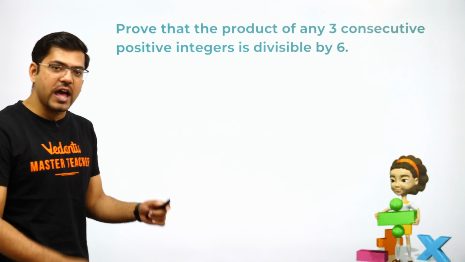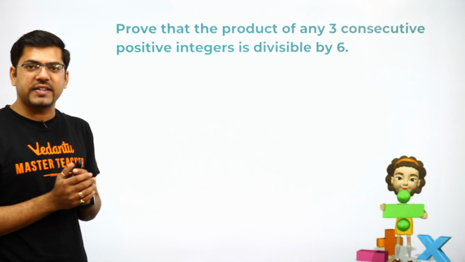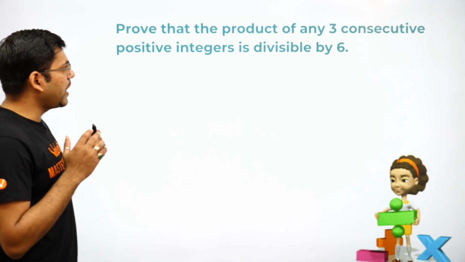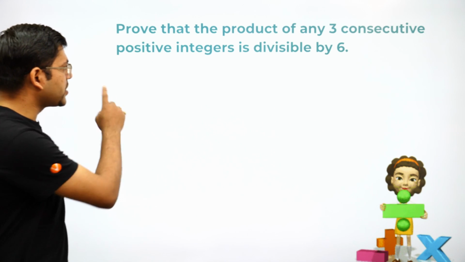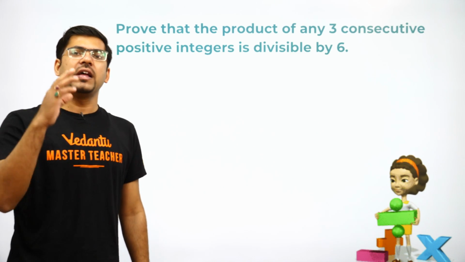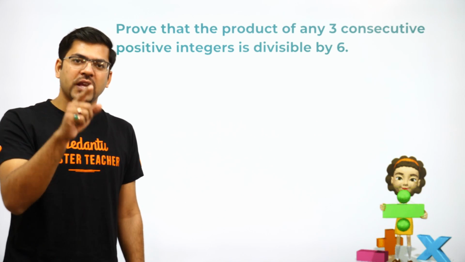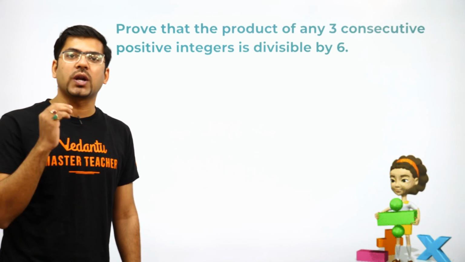This is the first question and a very important question from your examination point of view. Prove that the product of any 3 consecutive positive integers is divisible by 6. This is a very common question, but in this session, I will even tell you how to write the steps.